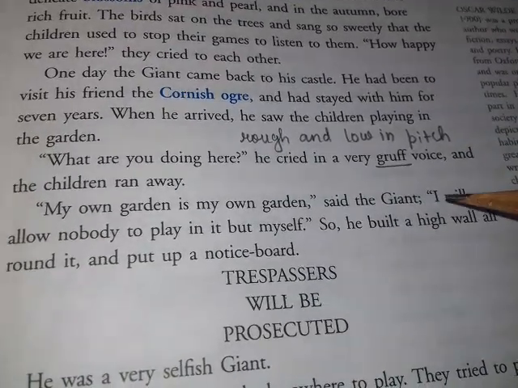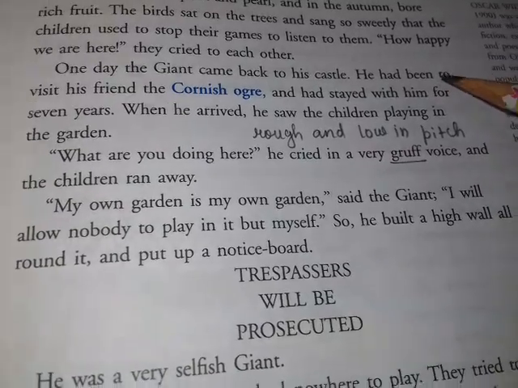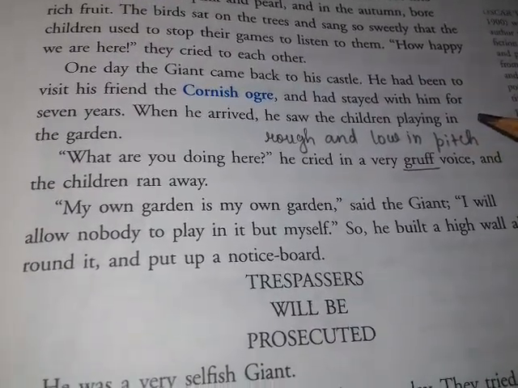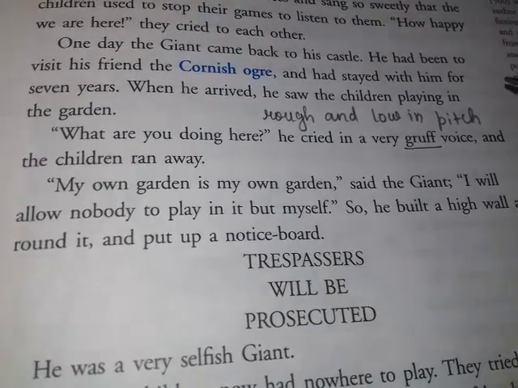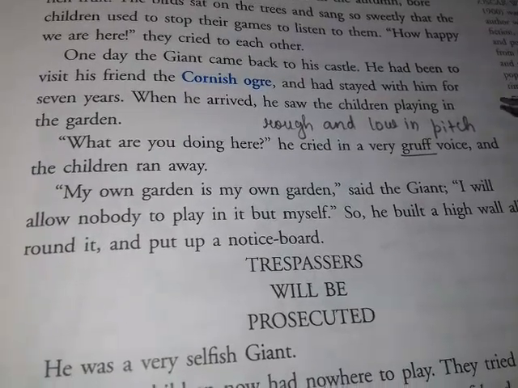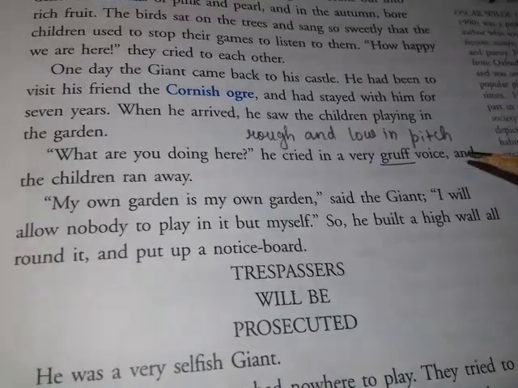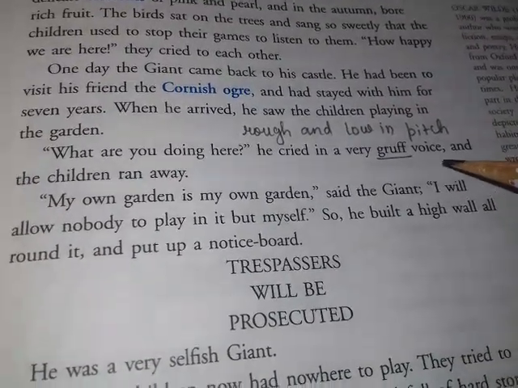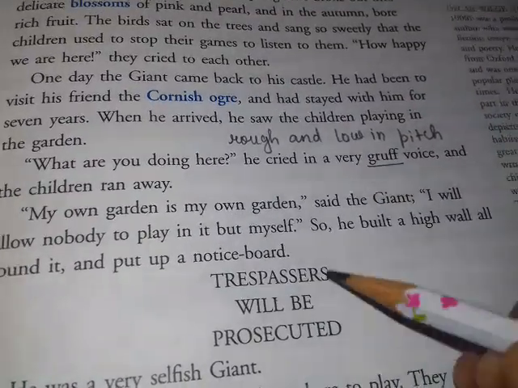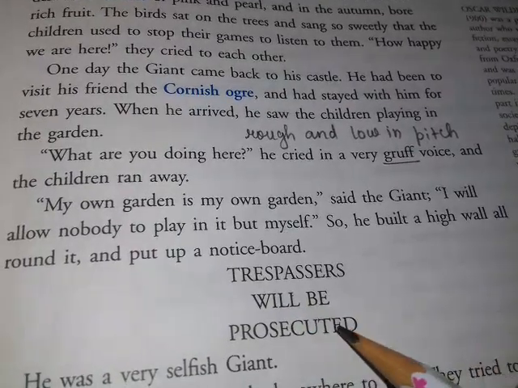So the giant, after he returned from his friend's house, the Cornish ogre, saw that many children were playing in his garden, and when he saw that, he became very angry, and he said, what are these children doing there in his garden? And then he said to himself that this is my garden and I will allow nobody to play in my garden. So what he did, he built a very high wall around his garden, and then he hung a notice board which said trespassers will be prosecuted.